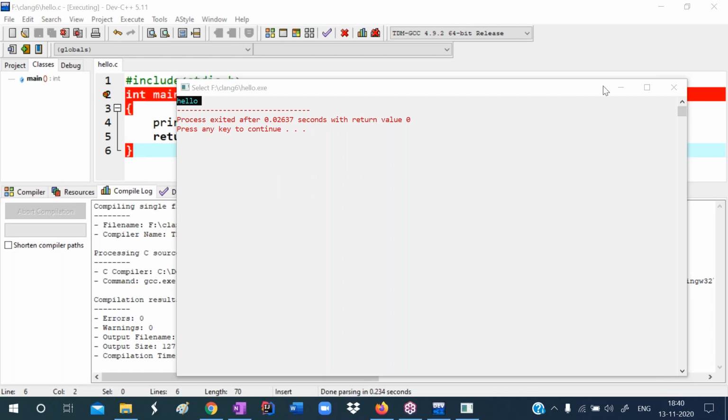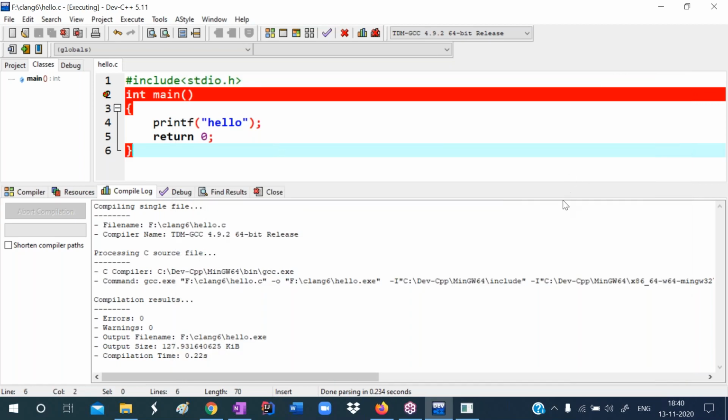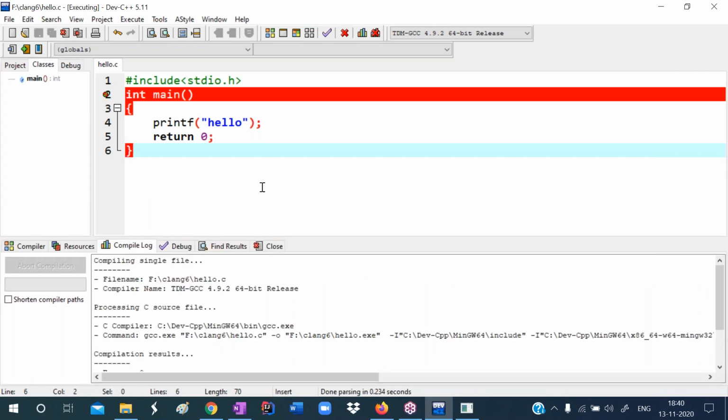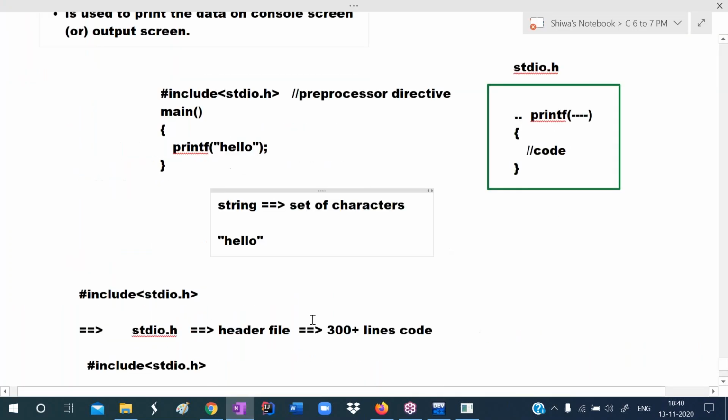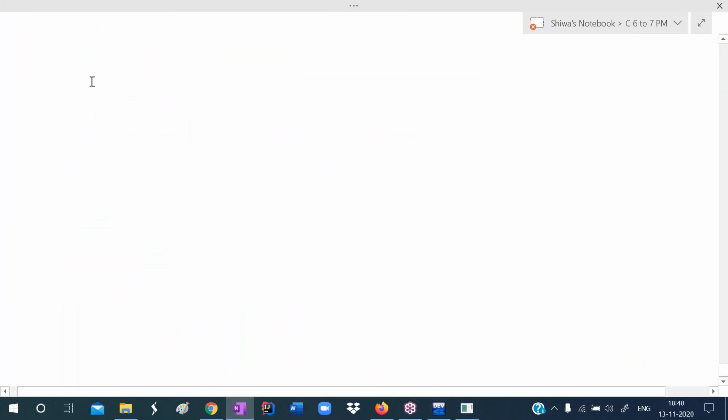See here. Listen carefully. See, the point to understand. Pay attention and concentrate here. In C language, to print data we use one function. That function name is printf. Whatever you want to print, that data we write in double quotes. Remember this. For example, I want to print good morning. So write printf("good morning").